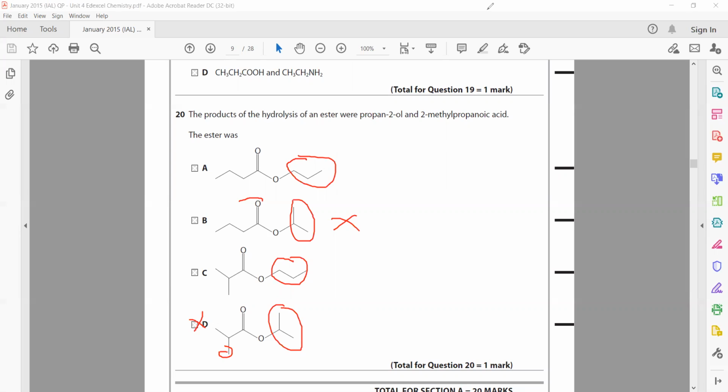So this was the January 2015 IAL chemistry paper.